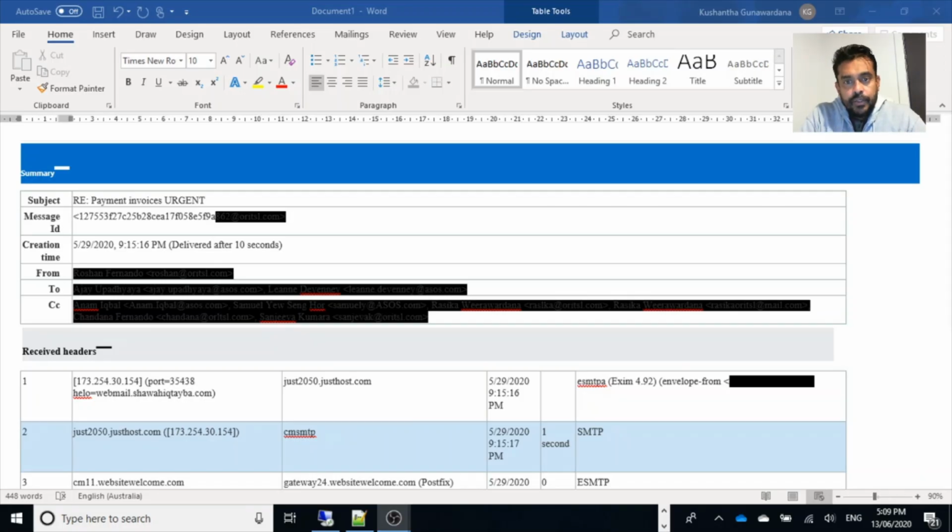Hi everyone. Today I'm going to focus on a very common email attack, and interestingly I'm going to concentrate on a real attack that happened very recently in Sri Lanka. The victim is a leading apparel exporter in Sri Lanka which has buyers around the globe. This company has exported a few containers to a few countries and is expecting their payment.